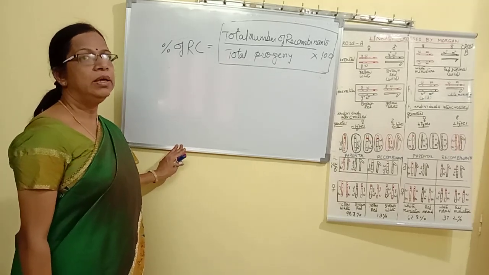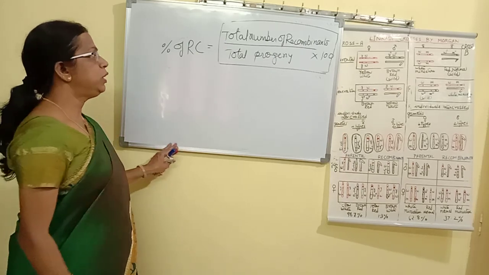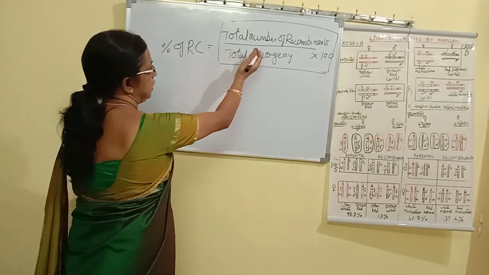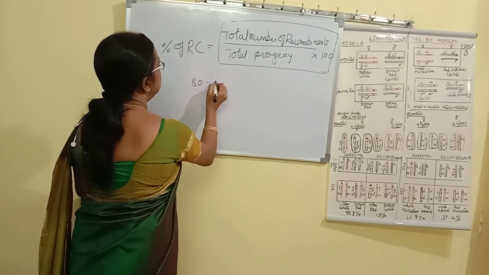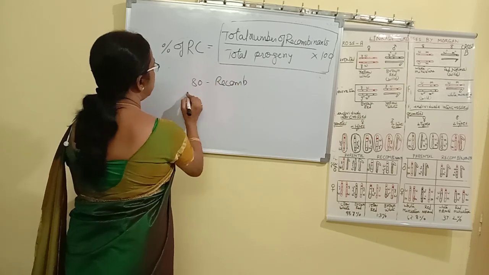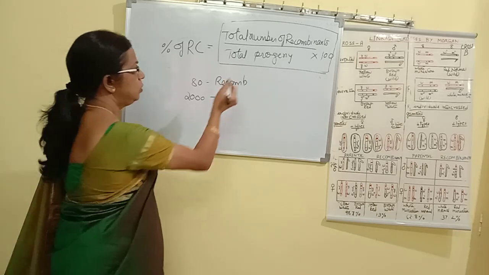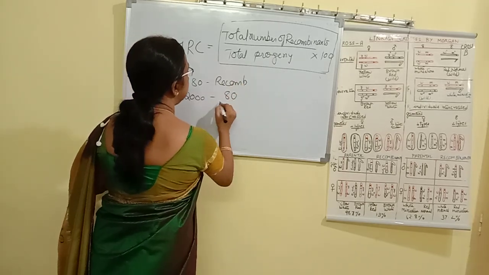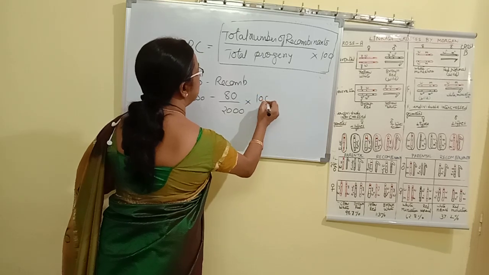That's how we can find the recombinants. Suppose the total number of recombinants we are getting is 80, and total progeny let us take as 2000. So simply what we have to do is 80 by 2000 into 100.